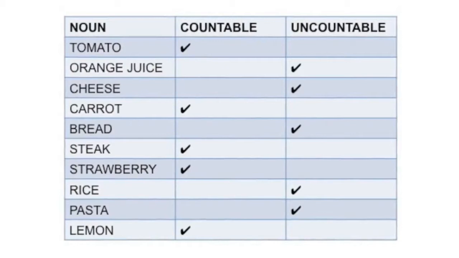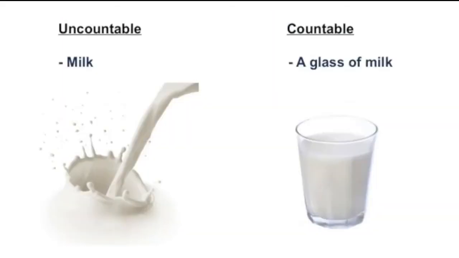Perhaps you're surprised that things like cheese or bread are uncountable, but let me explain it to you. Look at this example. We know that milk is a liquid, and so it is an uncountable noun. But what if I told you a glass of milk? Can you count it? Yes, of course you can.